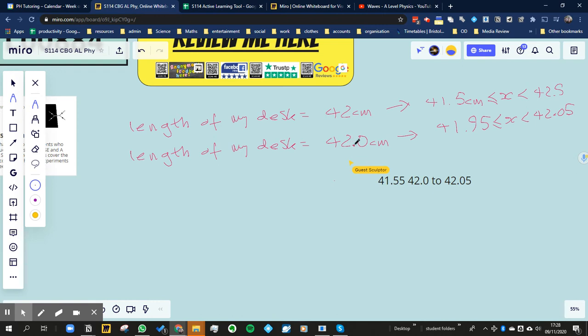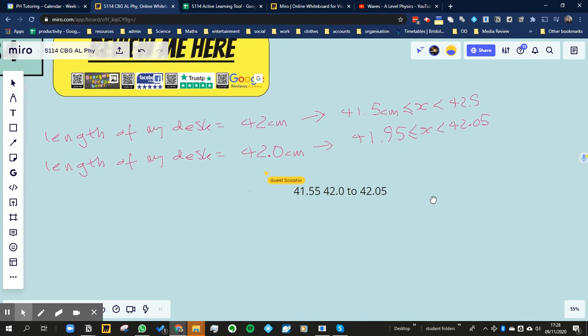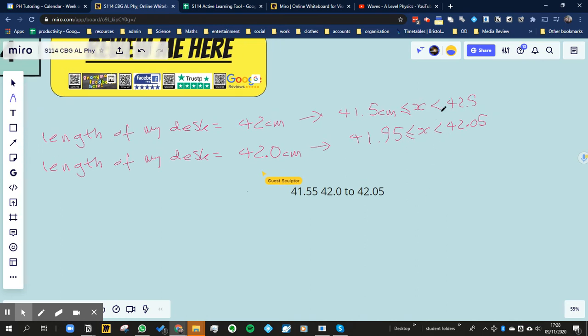So the next thing is to think, well, how much is this range? It's not just 42, therefore. This is how it's actually written, and you might have seen this in the questions: 42 centimeters plus or minus.